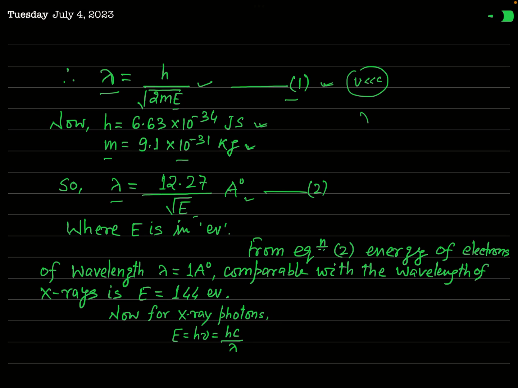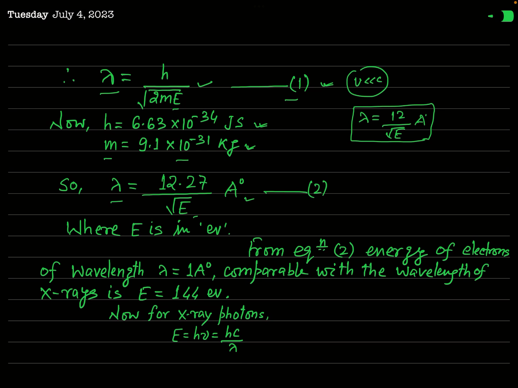Roughly we also write that lambda is equal to 12 over root E angstrom, where 0.27 is neglected. So this is the wavelength associated with an electron having energy E.